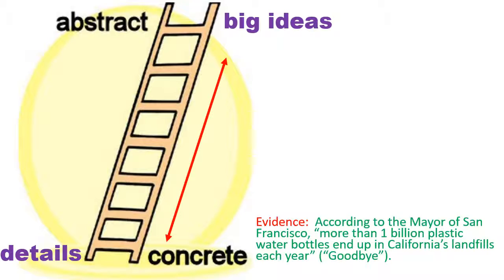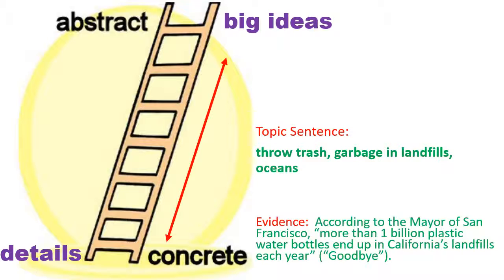So for example, if we start with evidence and we're talking about the mayor of San Francisco saying that more than 1 billion plastic water bottles end up in California's landfills each year, we're being very specific, talking about one mayor of one city in one state, and a specific number of plastic water bottles. And we say, what's the big idea here? What's the topic sentence that might unite this and another piece of evidence? And we think, the idea here is really about trash and garbage in landfills and maybe also in oceans.